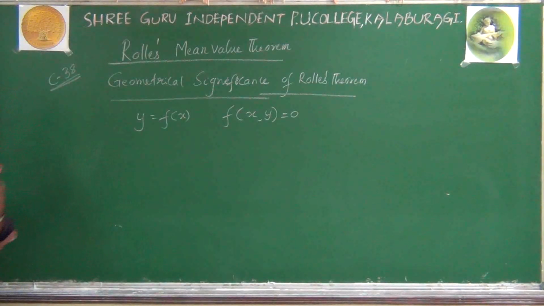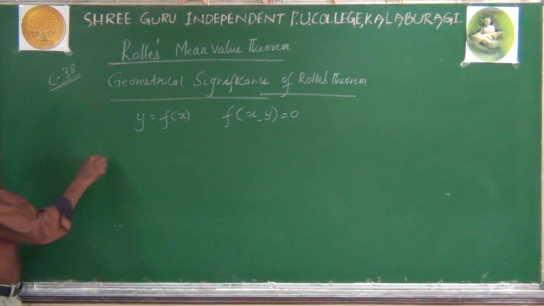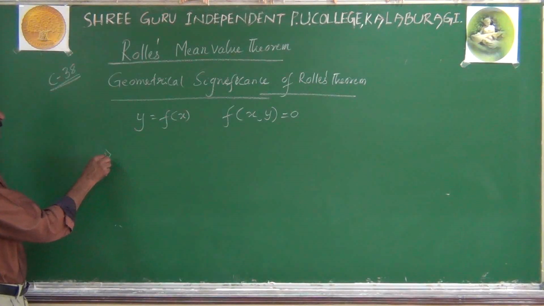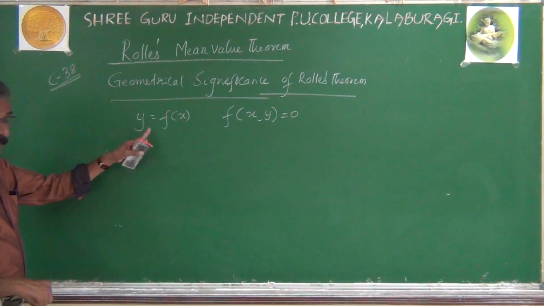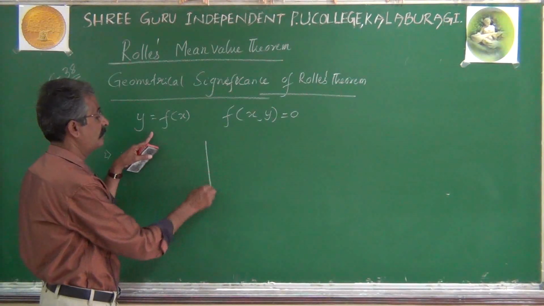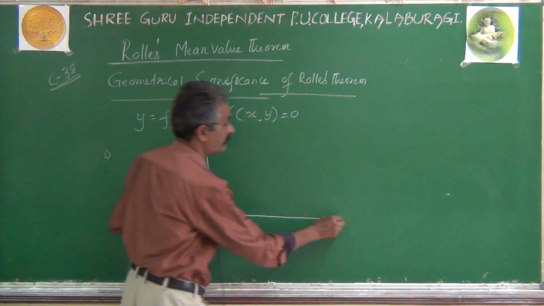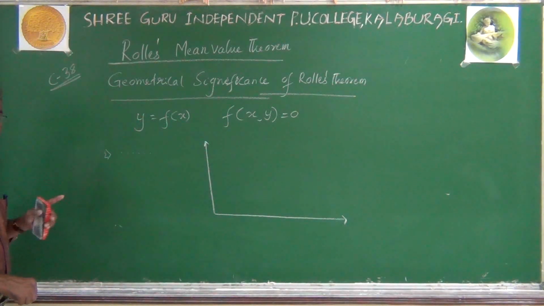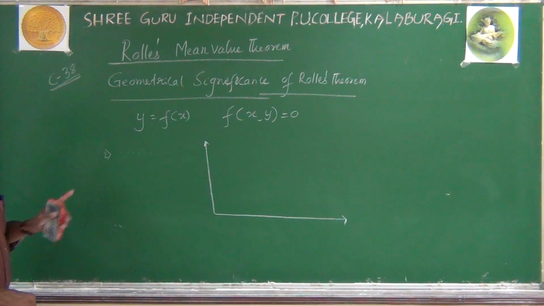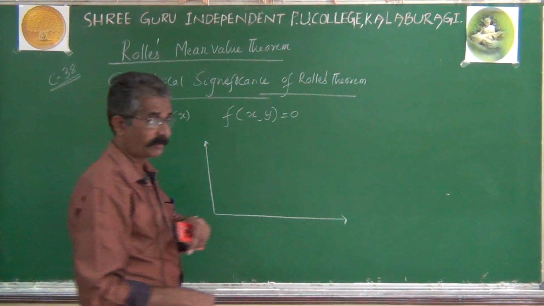Now see the statement of Rolle's theorem. What is that? First condition of the statement: function is continuous. Means the graph of this function on the interval a comma b is smooth, not having any kind of gap or break. That's the meaning of the first condition of the statement.